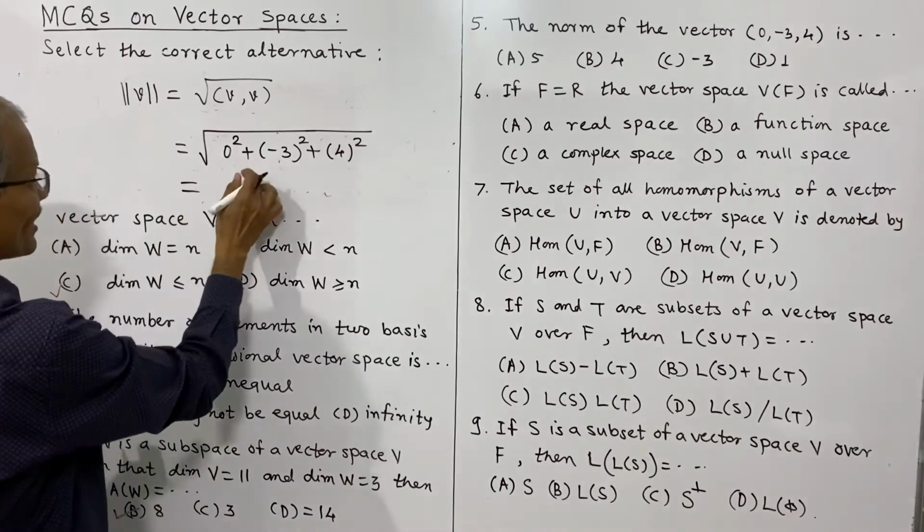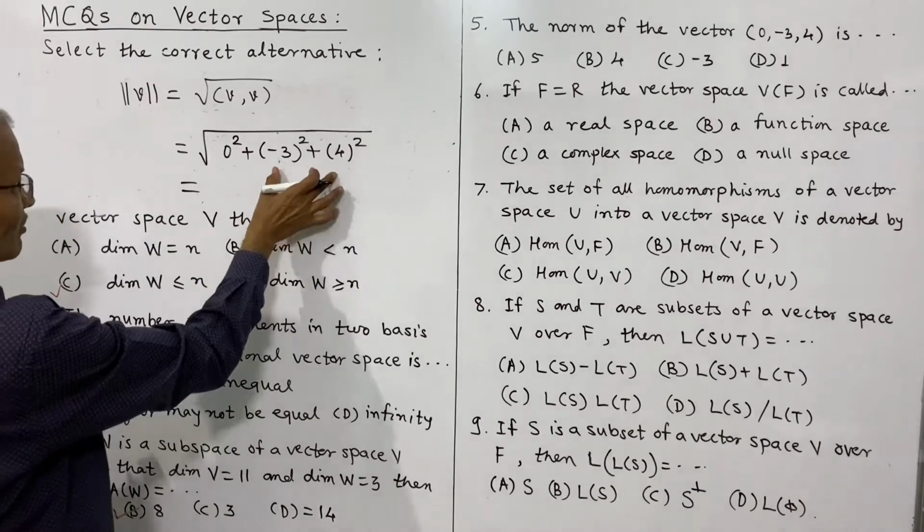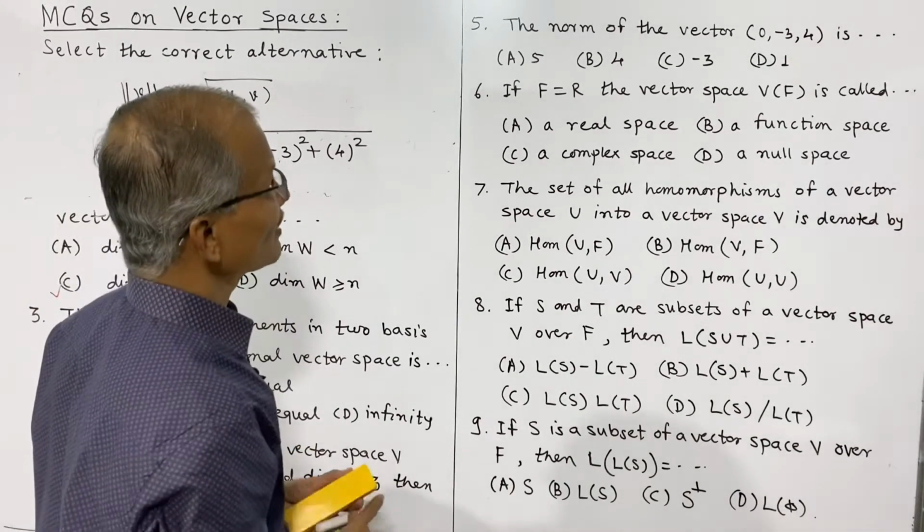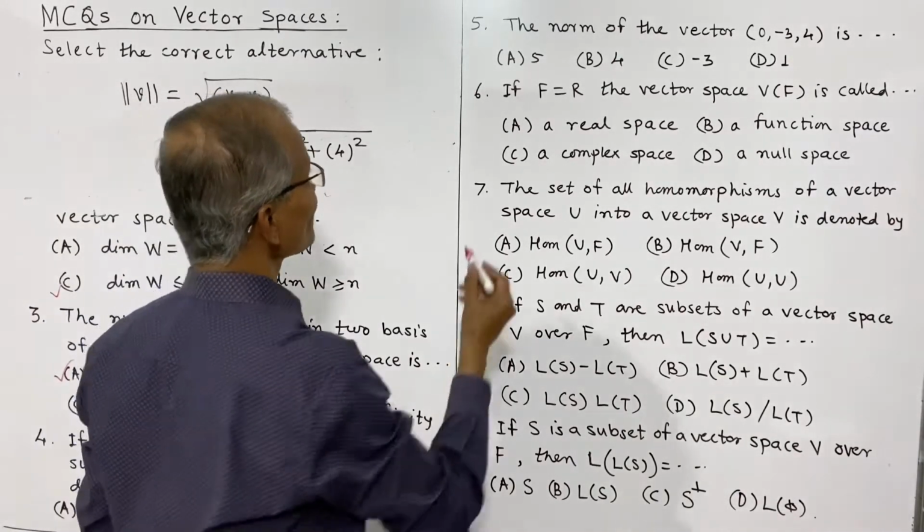This is equal to the square root of 9 plus 16, root of 25, that is 5, and therefore here the correct alternative is A.